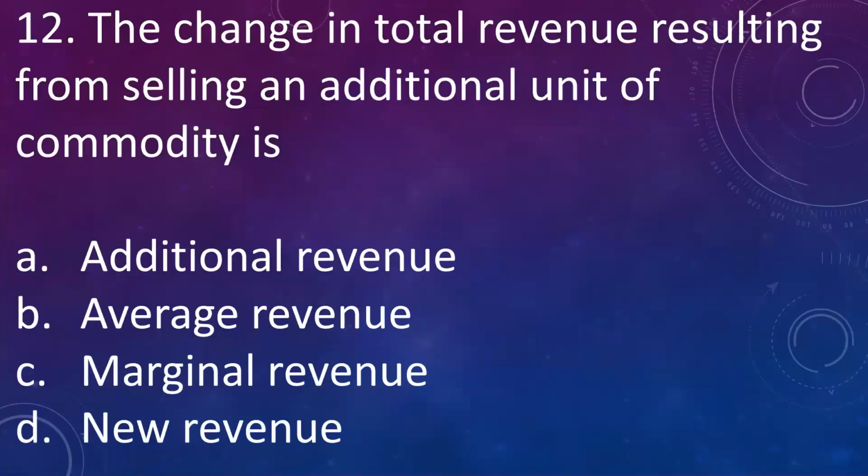Our next question is, the change in total revenue resulting from selling an additional unit of commodity is A. Additional revenue, B. Average revenue, C. Marginal revenue, D. New revenue. The answer is marginal revenue. It is the change in the total revenue resulting from selling an additional unit of a commodity.